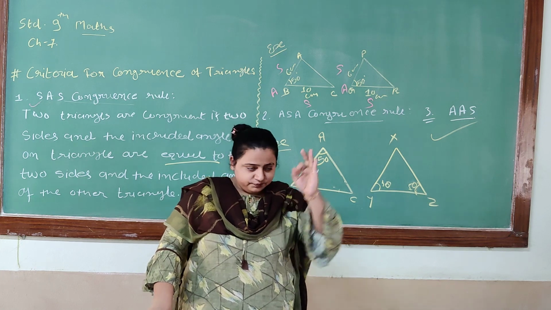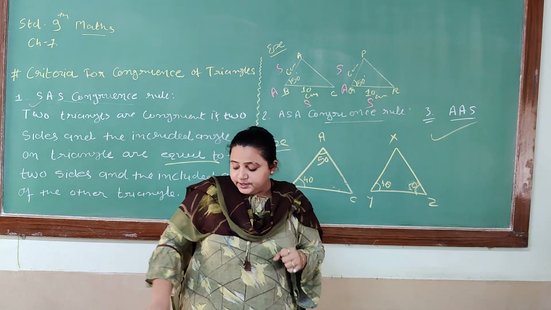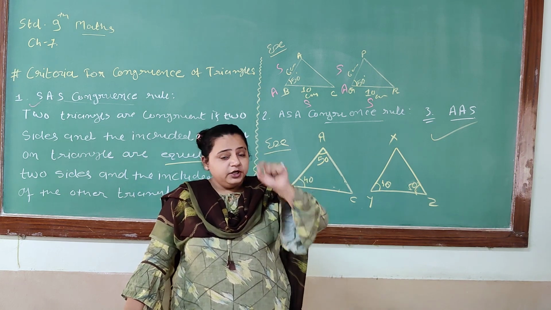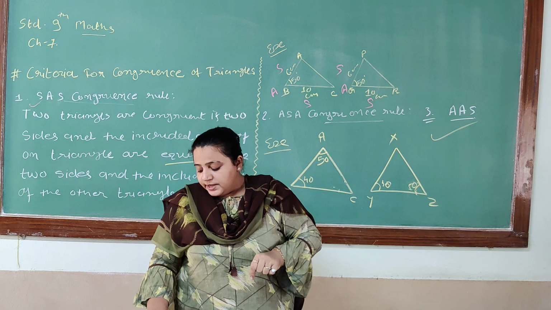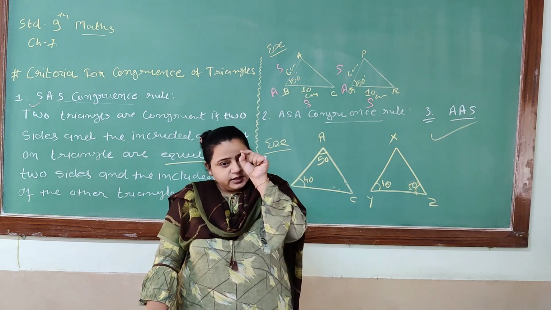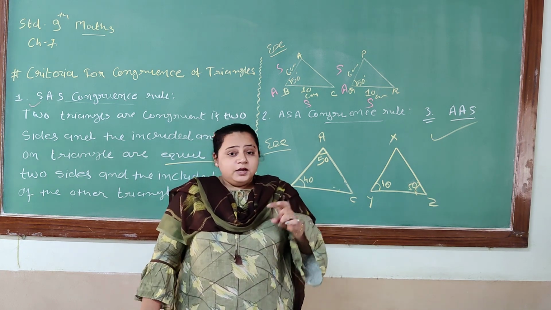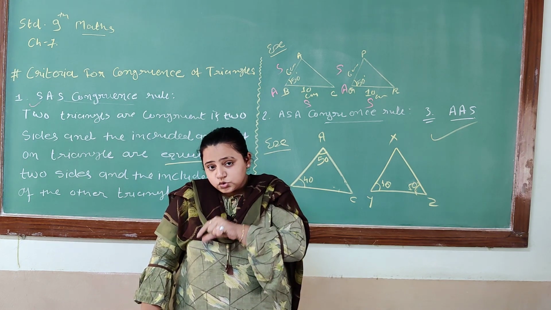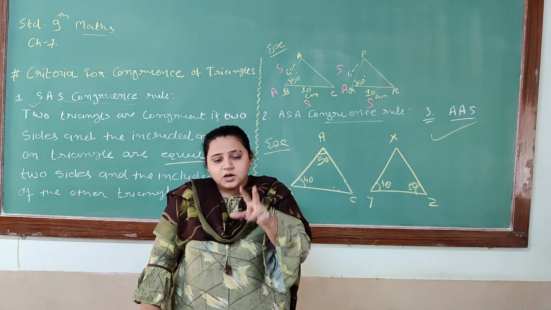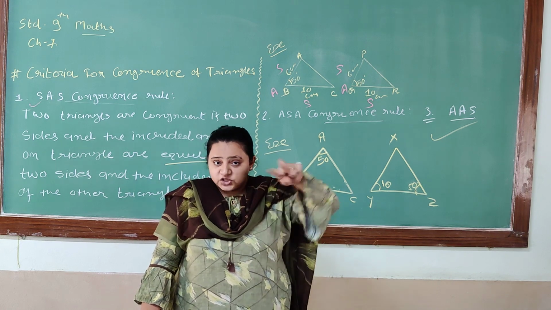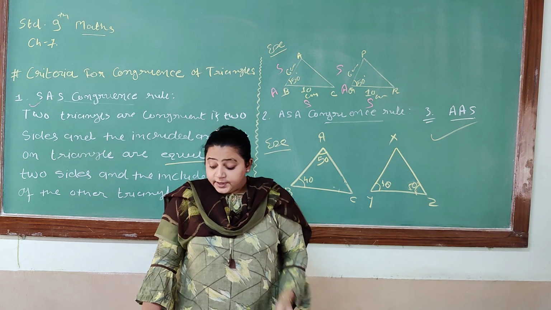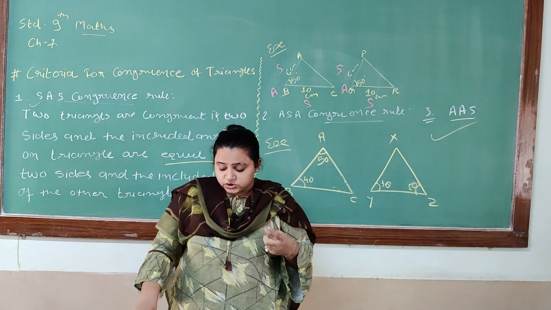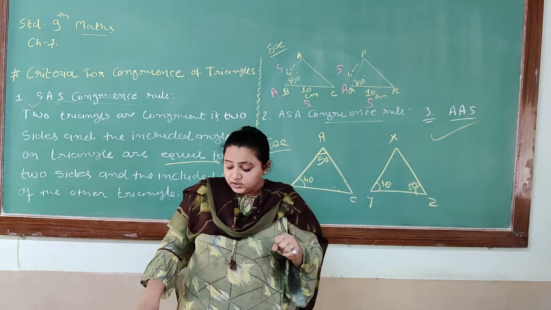Now first the figure is given. You can see that line AB and line CD intersect at point O. The distances O to D and O to C are equal because there are two dashes. That means they both are equal. And similarly, O to A and O to B are equal to each other. So that means they both are equal.